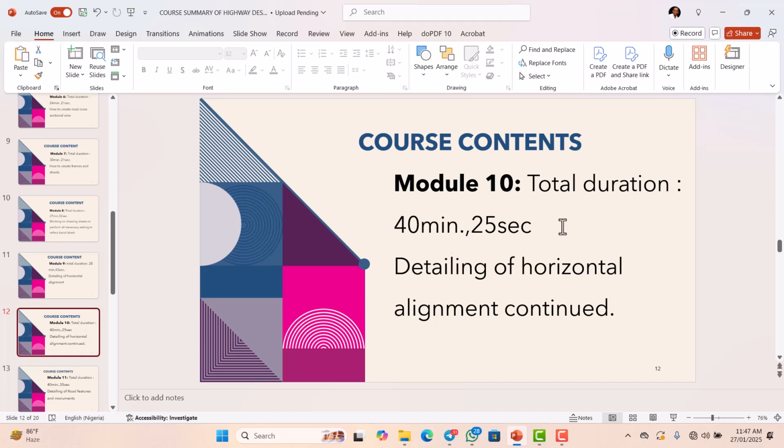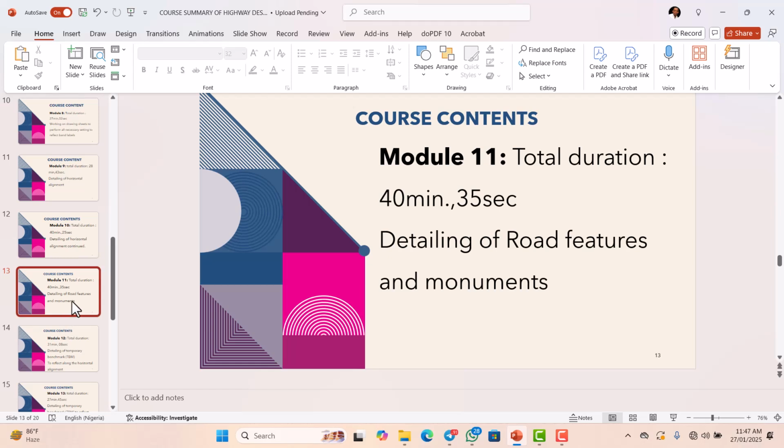So this module has a total of 40 minutes 25 seconds. In module 11, I will be showing you how to detail road features and movement. Module 11 has a total duration of 40 minutes